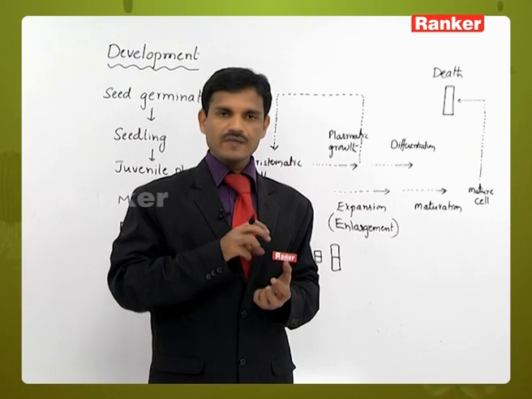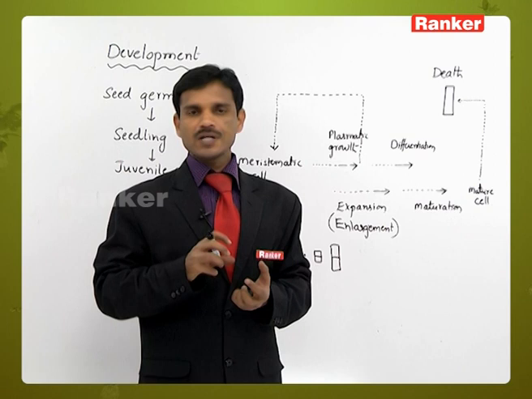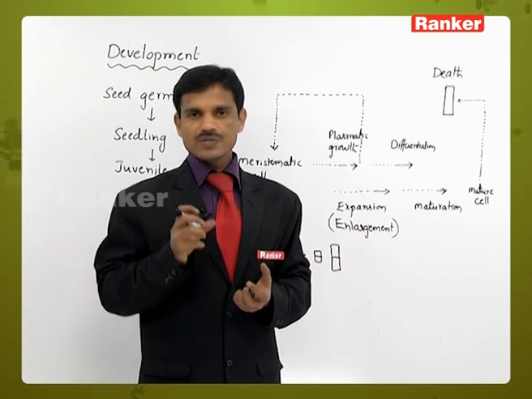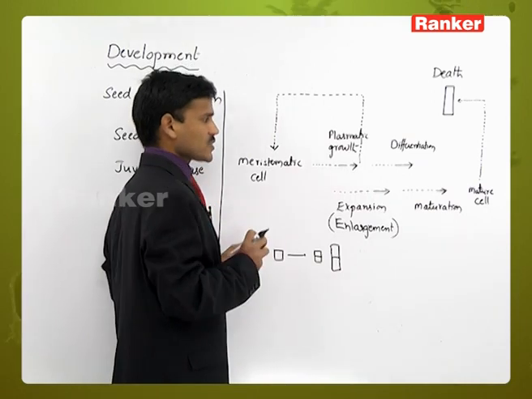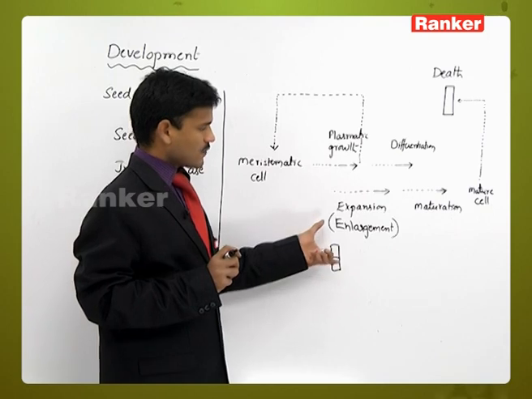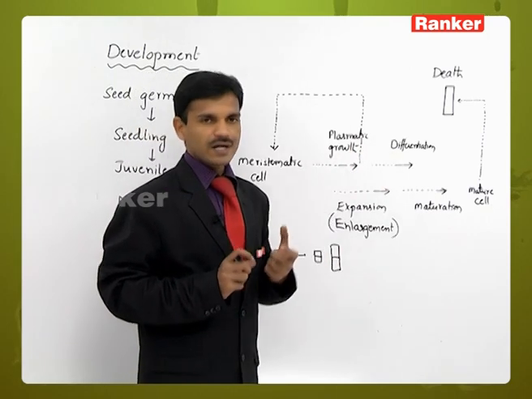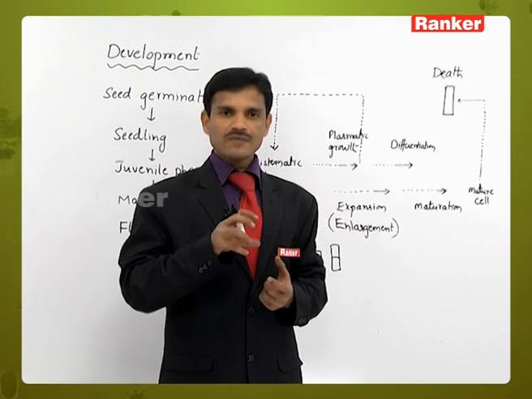Young cells have protoplasm, and when the protoplasm is lost, the cell becomes dead. The cell wall is thickened, and the cell is involved in one function. So after the production and enlargement of cells, they are differentiated, meaning they become involved in certain functions.